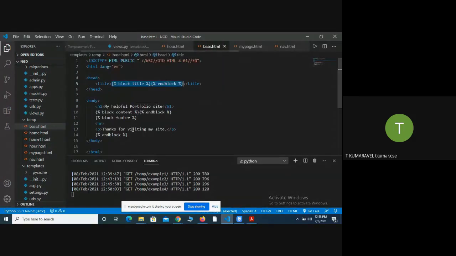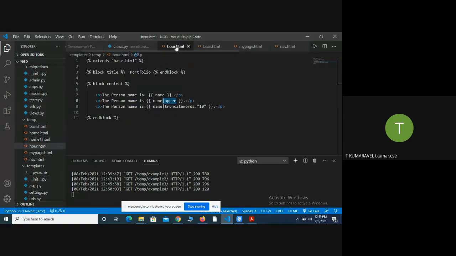And next கீழ வா, remaining statements என்னென்ன இருக்கு பாரு. Only block footer and end block. So within that என்ன information இருக்கோ, it will print it. So this is the functionality of inheritance.